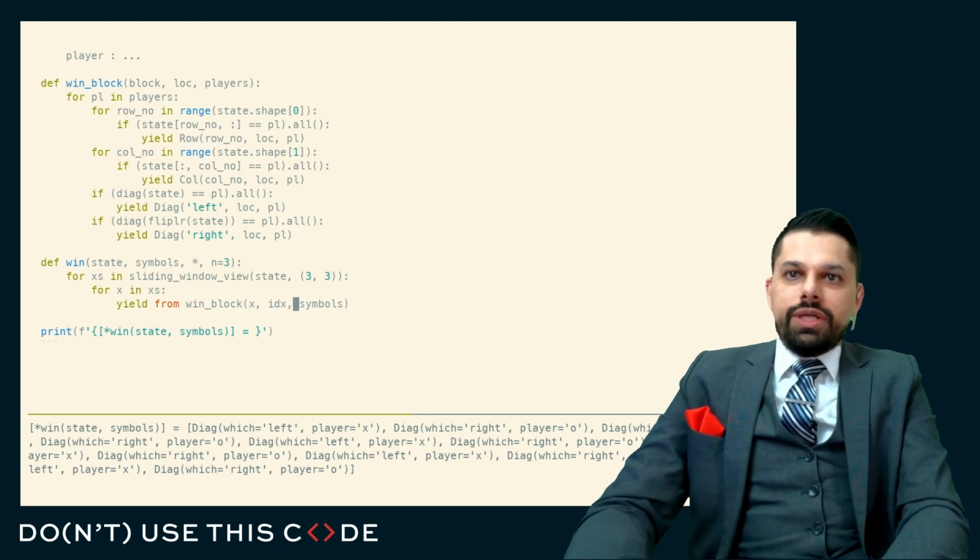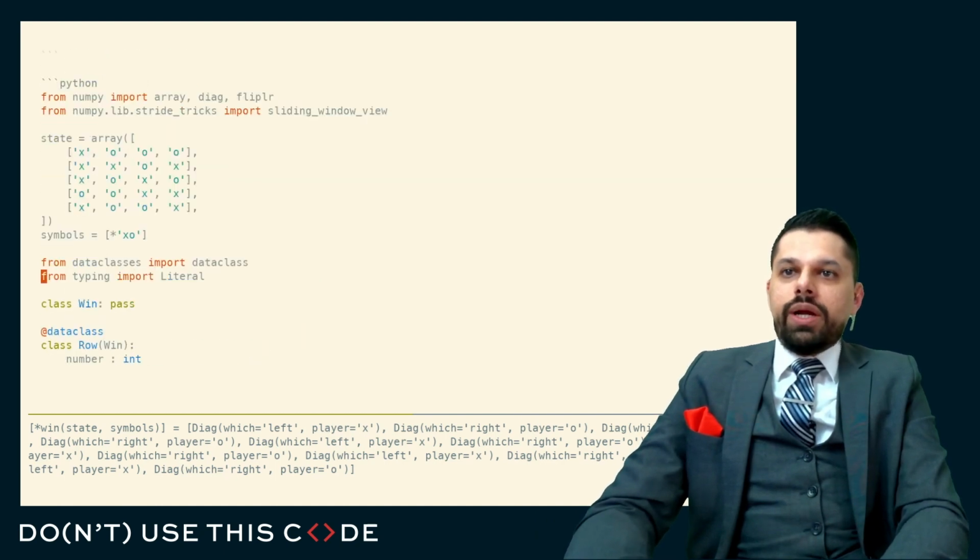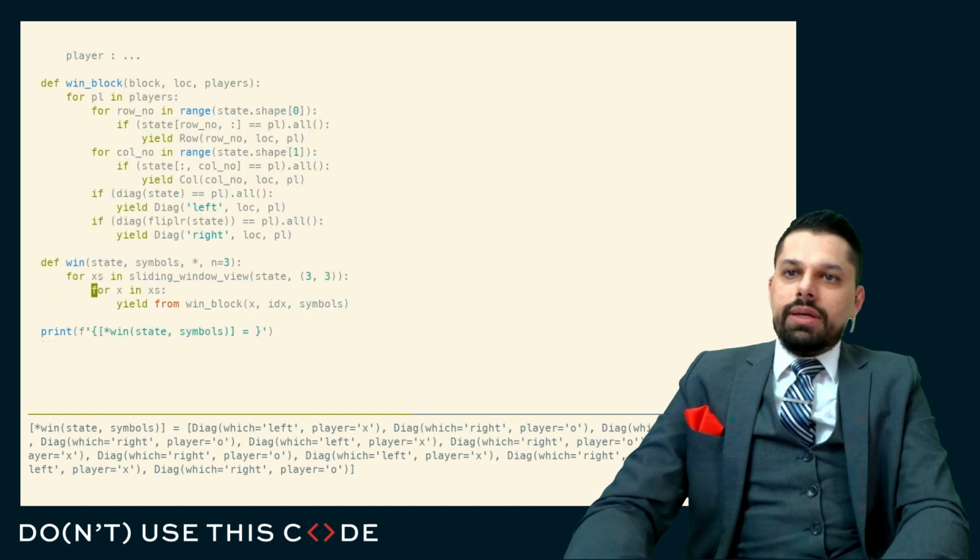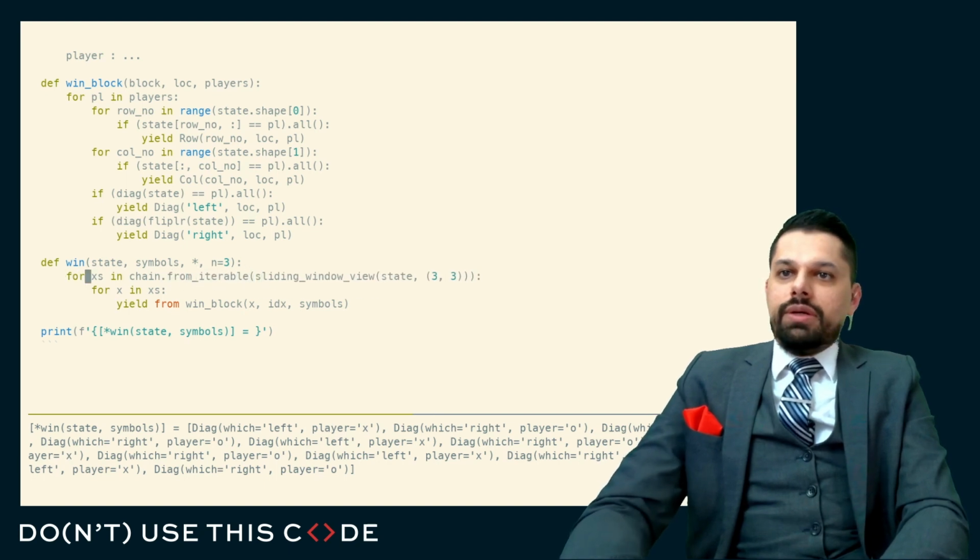So here, let's do this. And this is a case where we can say from itertools import chain, and we'll actually do this. We'll chain from iterable this, and then we'll enumerate that to get which block identifier we have.